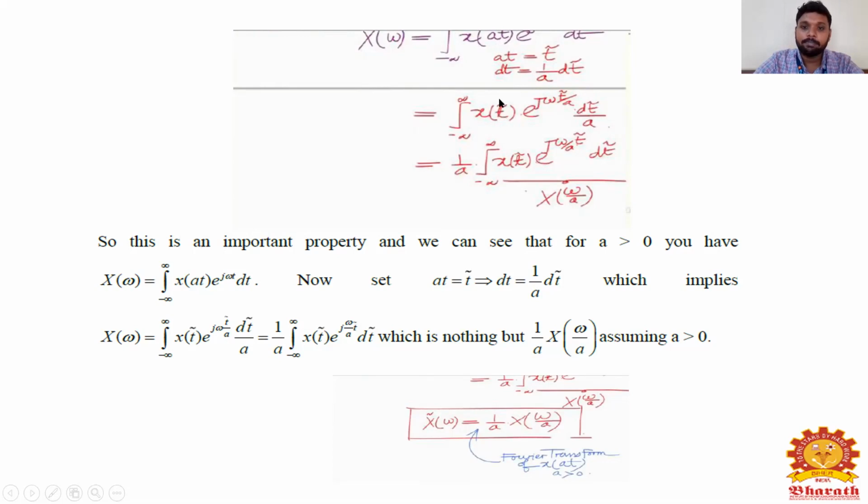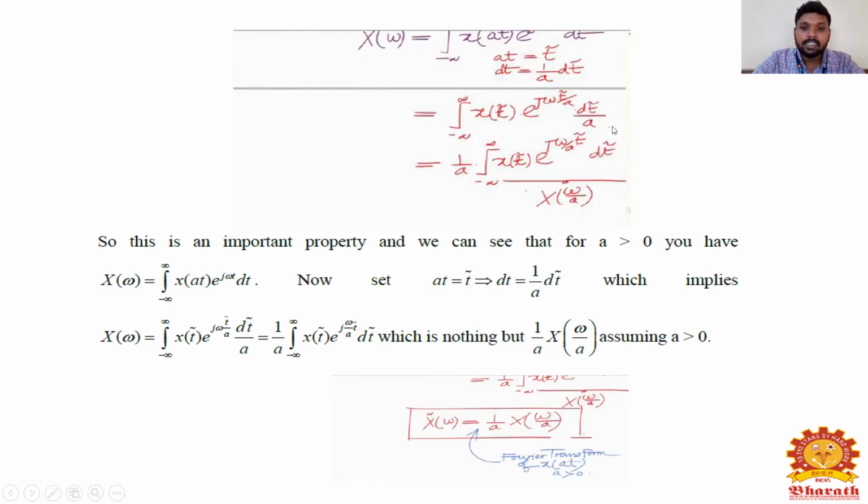So x of t bar into e power j omega t bar by a, because in terms of dt, I'm substituting 1 by a into dt bar.